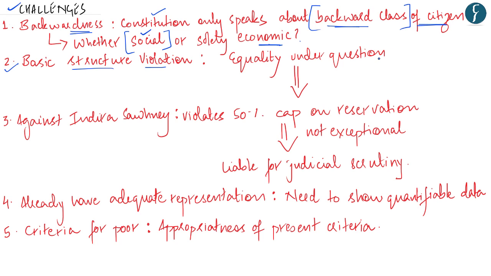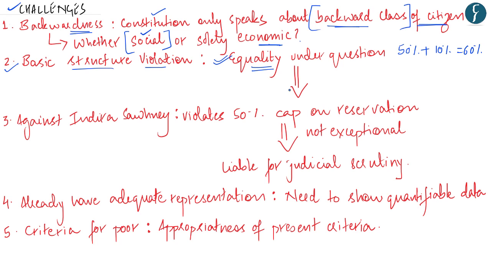So though, on one hand, it is important to provide people who are backward or downtrodden with certain means and support so that they can be assimilated into the mainstream of society, at the same time, the government cannot provide such a large amount of reservation that the general category also becomes a minority and suffers due to lack of equality. Therefore, since this amendment will raise the total percentage of reservation provided in our country to 60%, it really puts in question the equality which has been guaranteed to every citizen of our country.